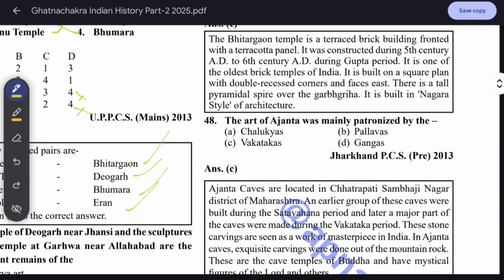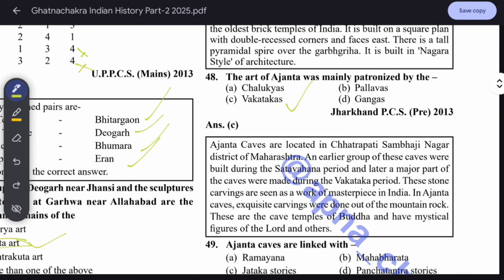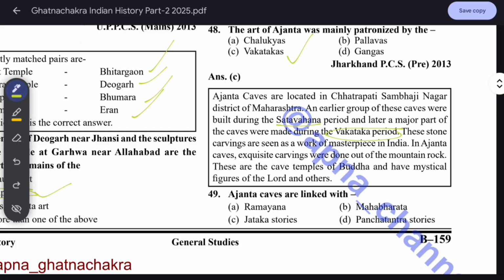The art of Ajanta was mainly patronized by the Vakatakas. Okay. Ajanta caves are located in Chhatrapati Sambhajinagar district of Maharashtra, in Aurangabad. An earlier group of these caves was built during the Satavahana period, and later major parts of the caves were made during the Vakataka period. These stone carvings are seen as a masterpiece in India. In the Ajanta caves, intricate carvings were done out of the mountain rock. These are caves and temples of Buddha, and have mystical figures of the Lord and others.